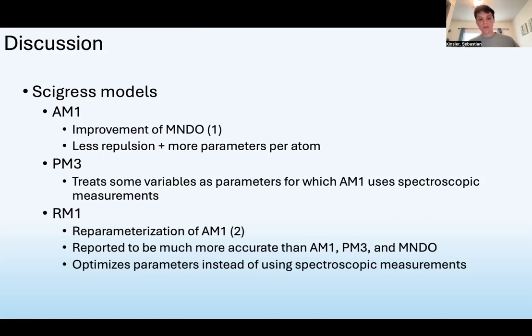Interestingly, RM1 is a reparameterization of AM1 introduced 20 years later and is reported to have much lower margins of error as compared to AM1, PM3, and their common predecessor MNDO. So we may expect it to be the most accurate predictor of the group. However, again, RM1 optimizes parameters instead of using spectroscopic measurements like the most accurate model, AM1. So it's possible that while RM1 may be more accurate for predicting things like bond lengths or vaporization enthalpies, AM1 was best suited to the spectroscopic nature of this experiment.